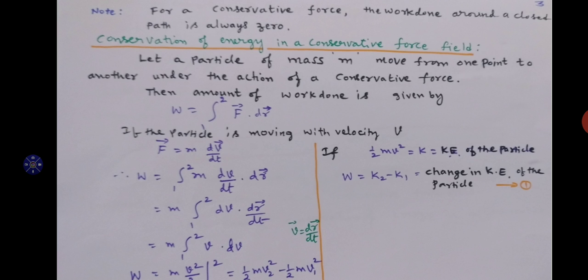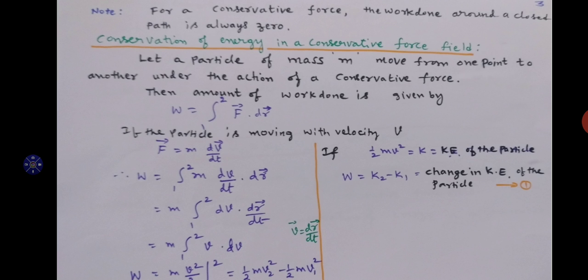If you simplify that equation, just rearranging the terms, dv into dr by dt, that is equal to m into integration 1 to 2 of v into dv, where v is dr by dt. Velocity is nothing but rate of change of displacement.